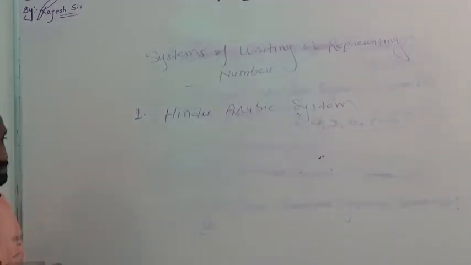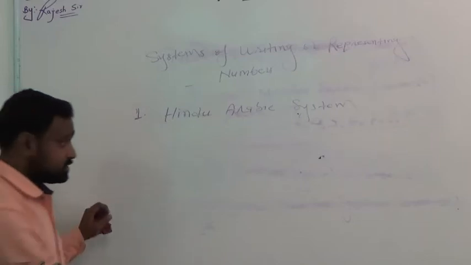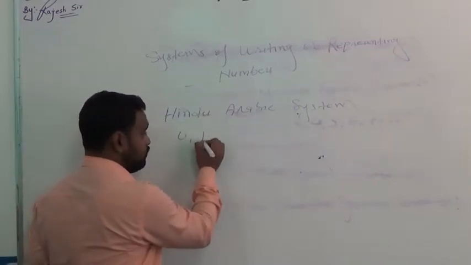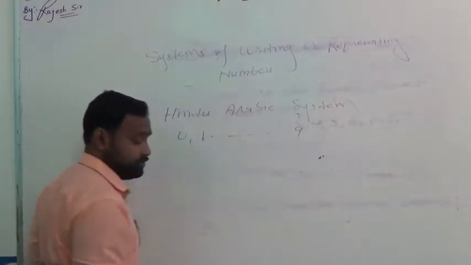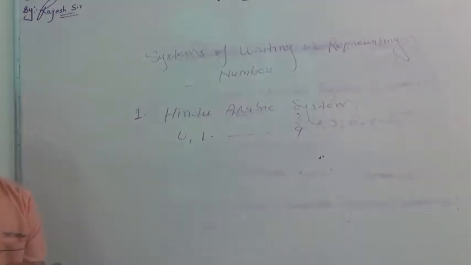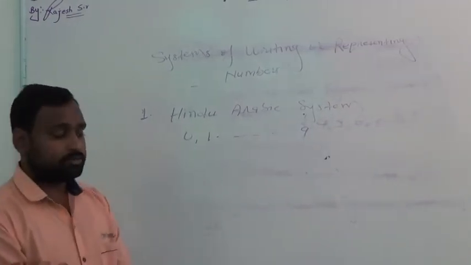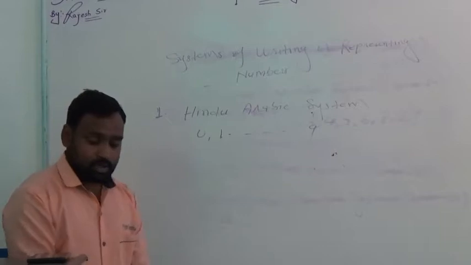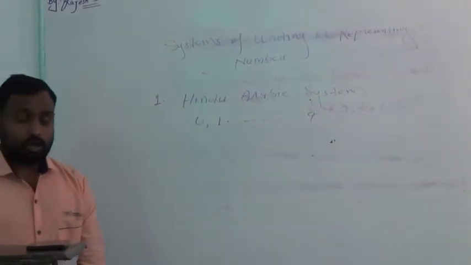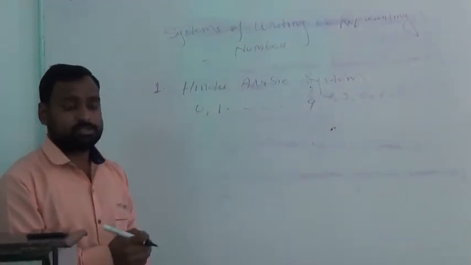In this system, we follow the decimal number system. We have 0, 1 to 9. It means 10 digits. And next, how to represent numbers in this number system.